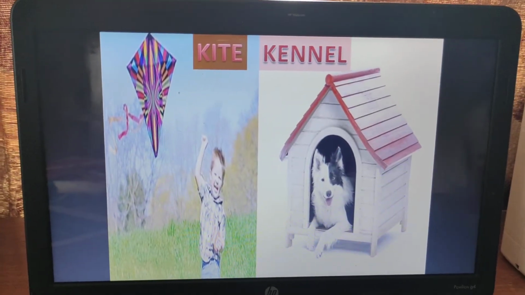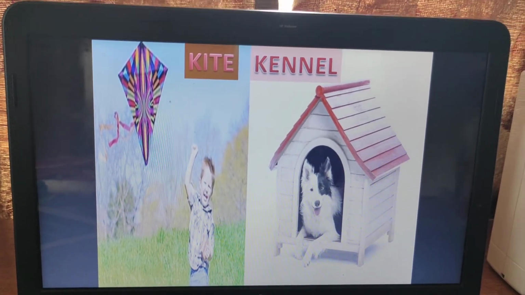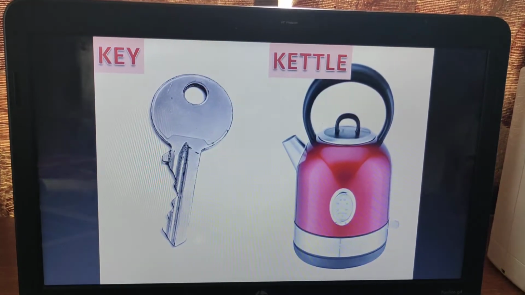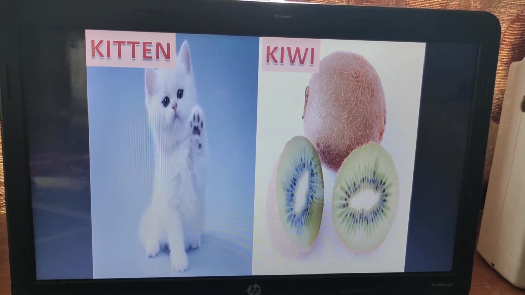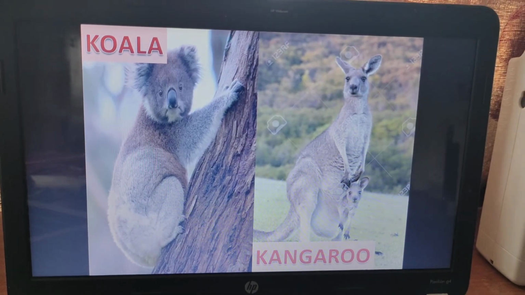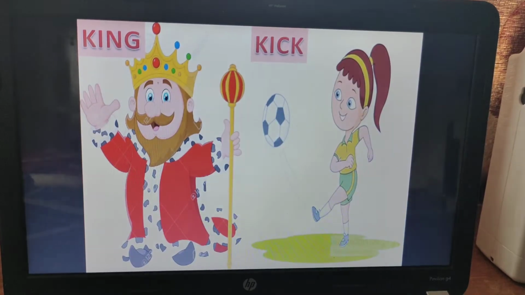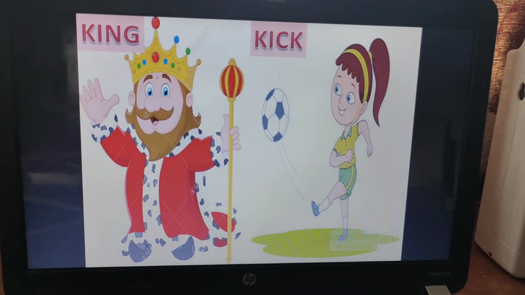So shall we look at the words once more that begin with K? K for kite. K for kennel. K for key. K for kettle. K for kitten. K for kiwi. K for koala. K for kangaroo, K for king, and K for kick.